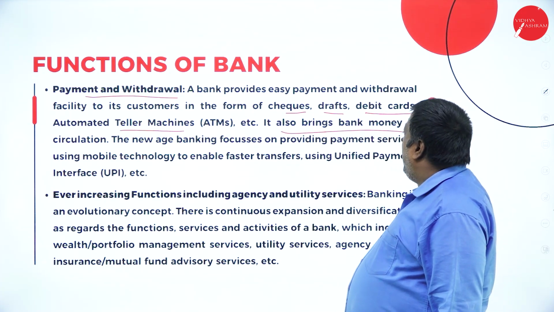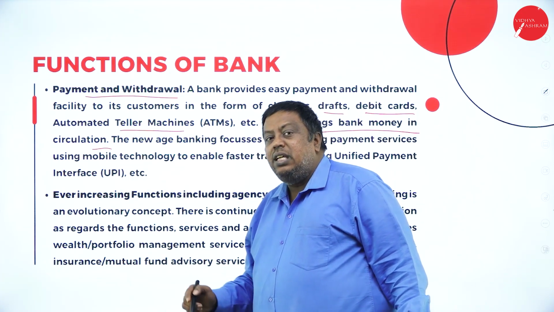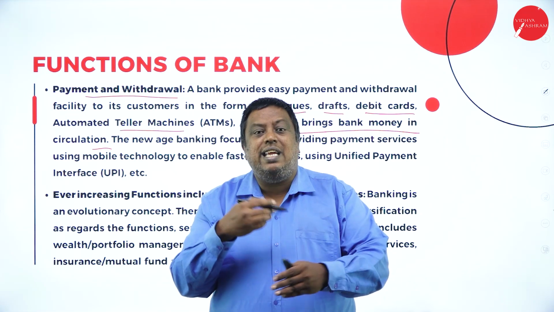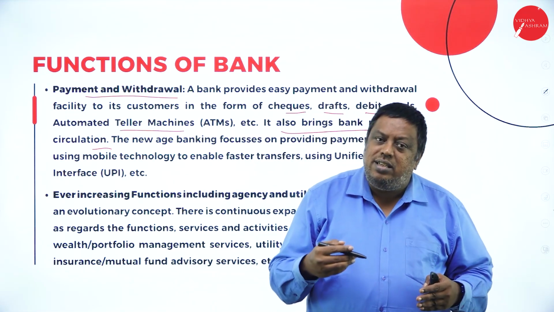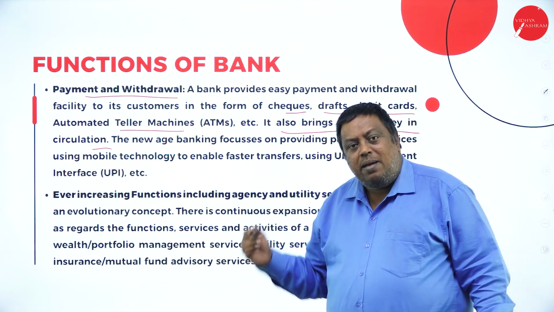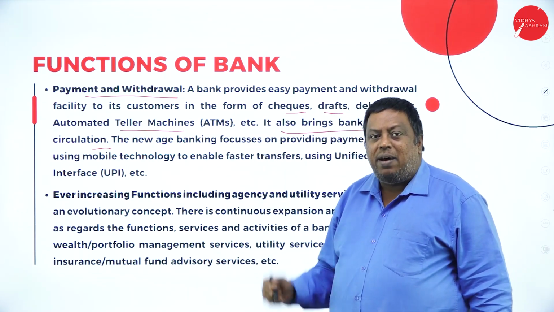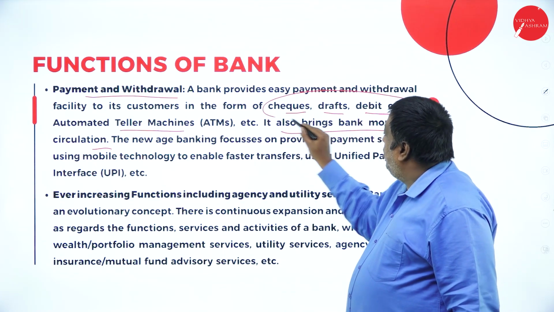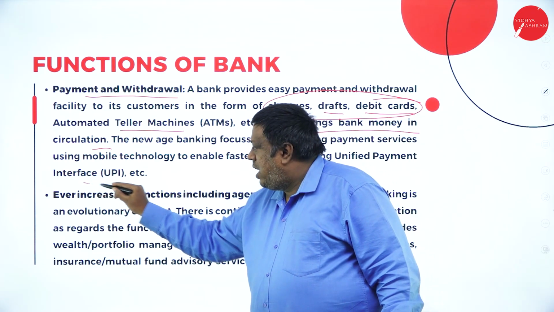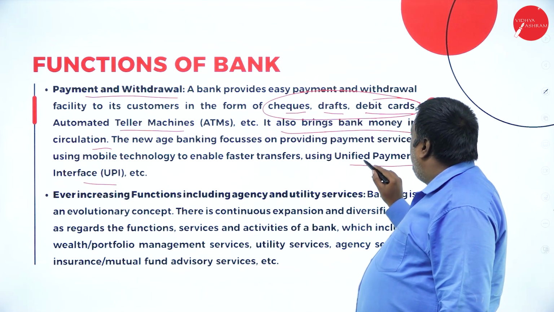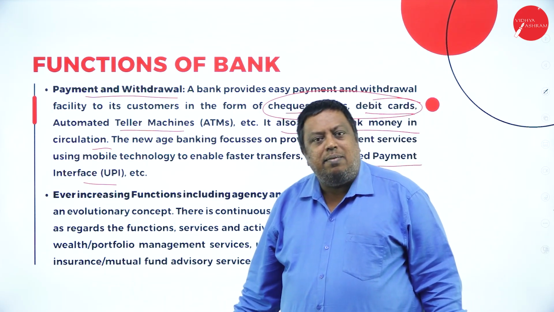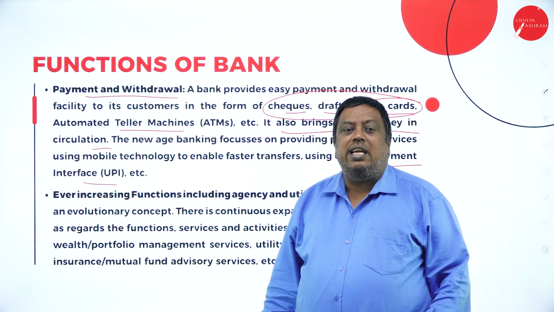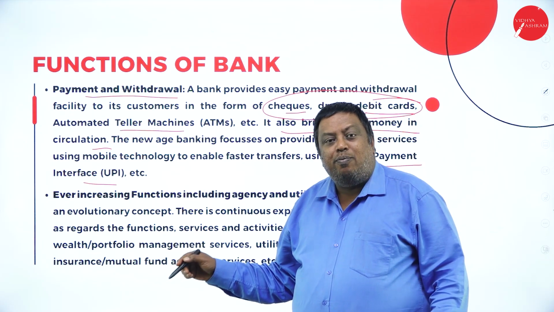It also brings the bank money into circulation. Means this supports that the currency, whatever they have, can be circulated easily. For that reason, they started to support the people who have deposited their amount in the bank for their payments with the support of the instruments they have created. In the present scenario, we even have UPI, Unified Payment Interface. It is nothing but I can transfer the money from one place to another place easily, without any hurdles, with the help of mobile banking.